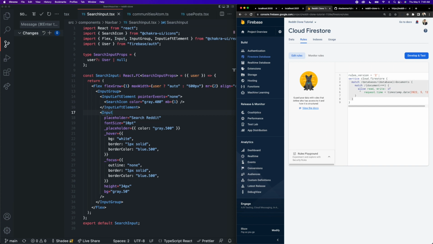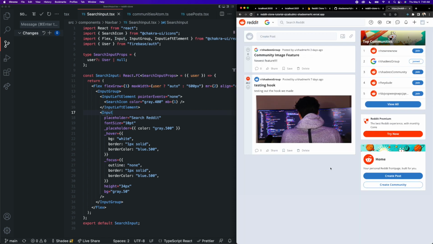Okay, and security rules are really important because even though our front end, if we go to our app, only the owners of posts can see the front end action icons here, like deleting the icon, etc., or only admins can change the community image of the community. But technically, you can still make a request to the backend using the command line, like making a curl request or something, and the request to your app and to your database may not necessarily be coming directly from your actual front-end application.